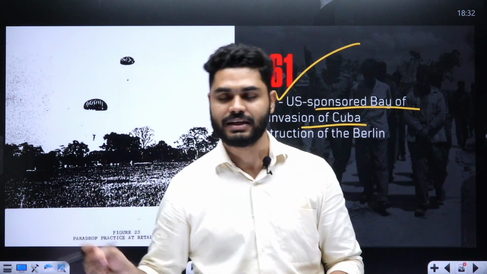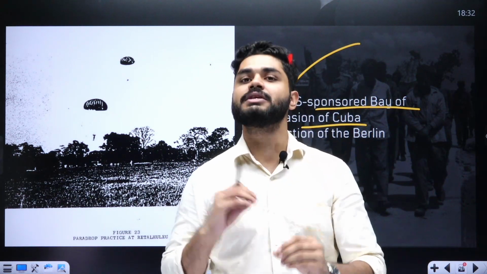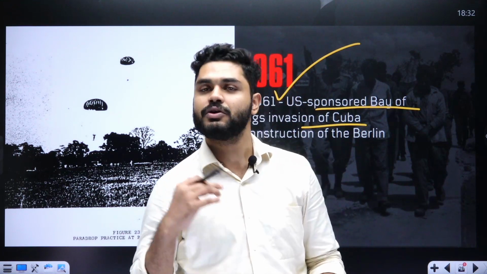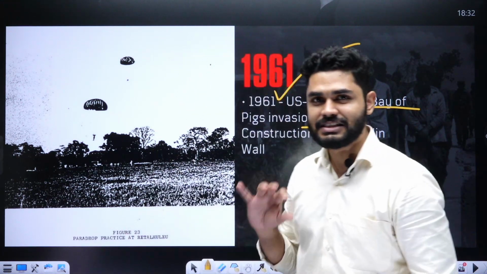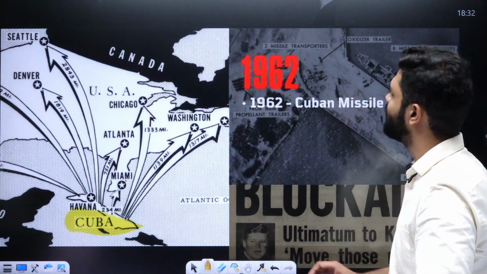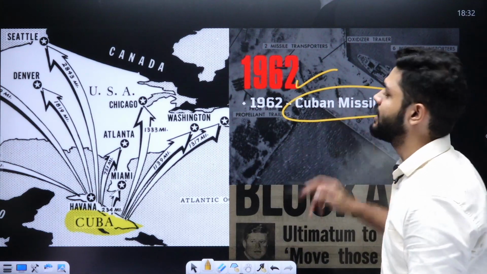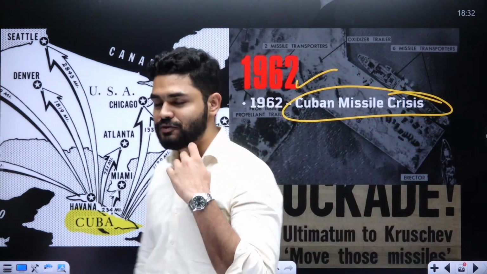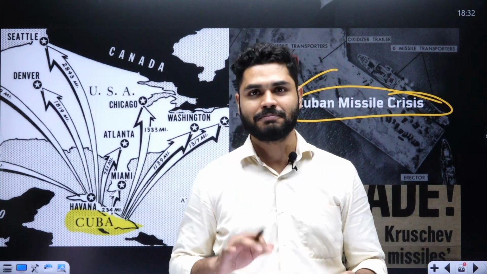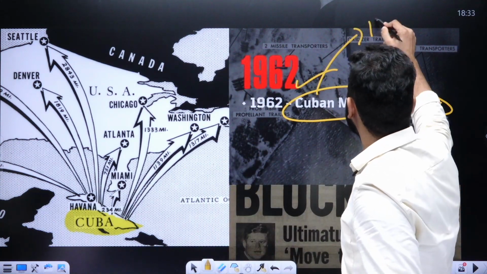supporting the communist ideas. But when this happened, the USSR and the supporters of communist ideologies retaliated, and they secretly placed some Soviet missiles in Cuba in 1962. And then comes the Cuban Missile Crisis. Now this was one of the most crazy things in this particular scenario, or the thing which was seen by the whole of the world after the Second World War, because for 13 days